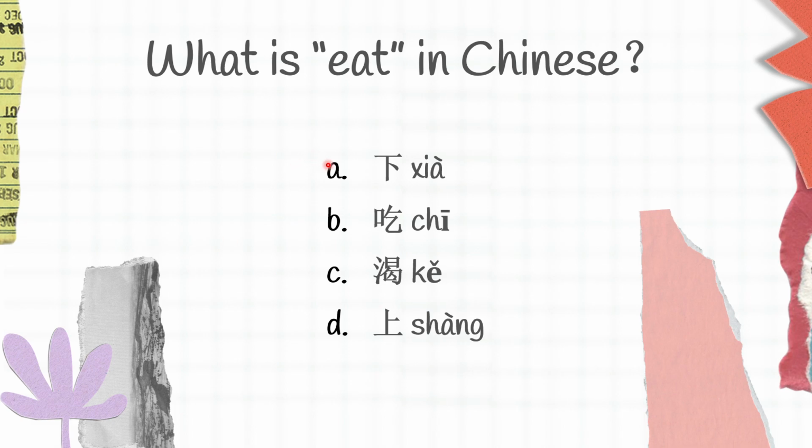So Xia is below, Chi is eat, Ke is thirsty, and Shang is above. So eat in Chinese is B, Chi.